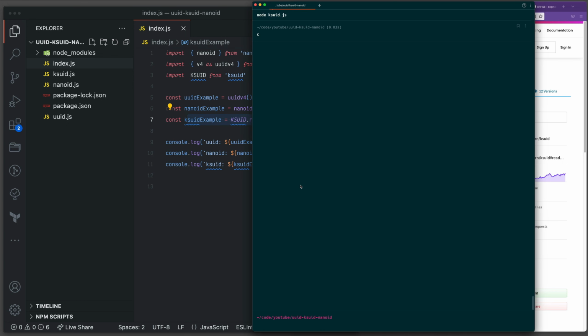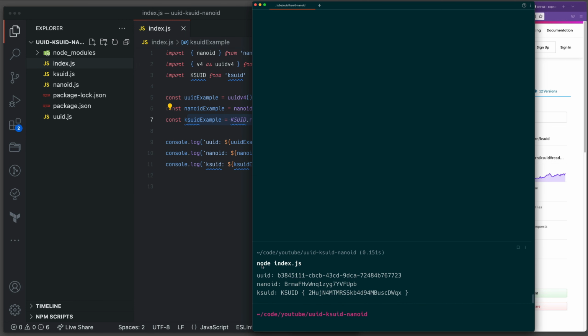So I'm in the directory. All I have to do is just run node index.js. I'll zoom in a little bit so you can see. An example for UUID is basically this one. An example for NanoID will be something like this. And for KSUID, we have an object which is a representation of the ID. So everything is good so far, but once we dig in, you're going to find out the power of each of them.